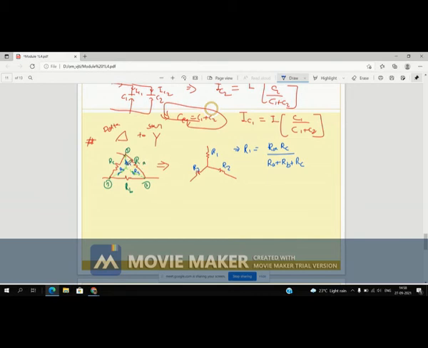So R1 is nothing but the product of these two branches, that is Ra into Rc divided by the sum of all these three branches. Similarly, R2 is the product of Ra into Rb divided by the sum of all branches, Ra plus Rb plus Rc. Similarly, R3 is equal to Rb Rc divided by Ra plus Rb plus Rc.